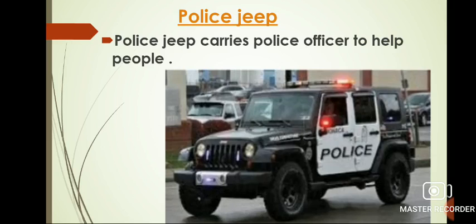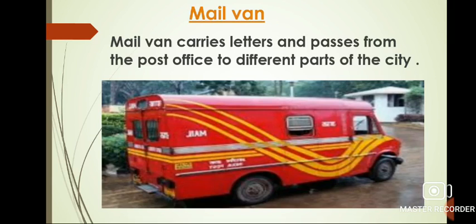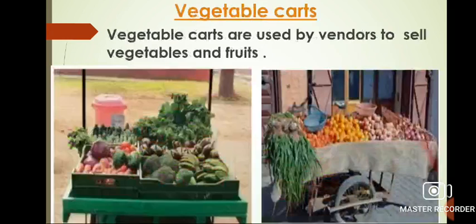Now the next one is police jeep. Police jeep carries police officers to help people. Mail van. Mail van carries letters and parcels from the post office to different parts of the city. Next one is vegetable carts. Vegetable carts are used by vendors to sell vegetables and fruits.